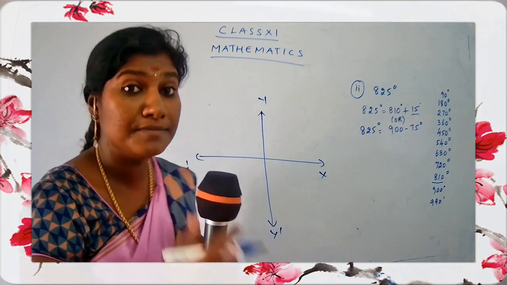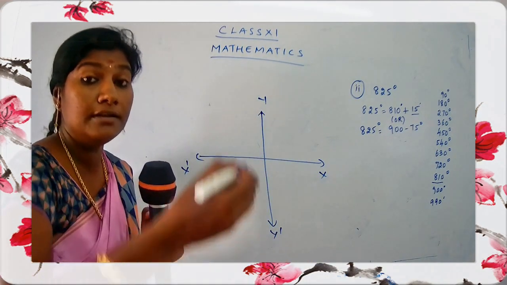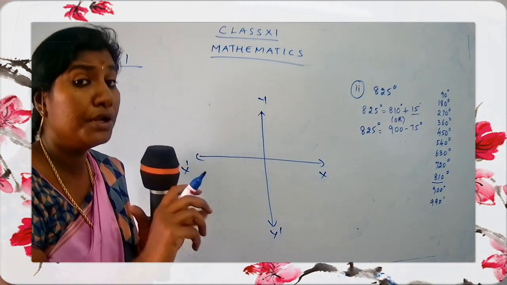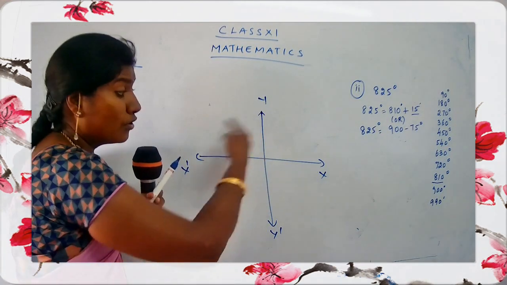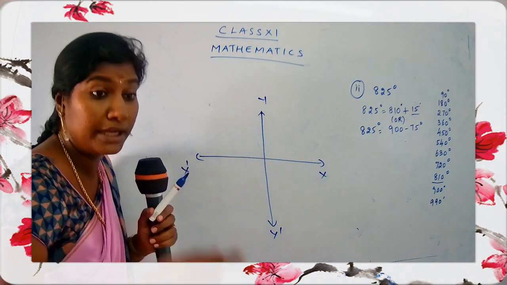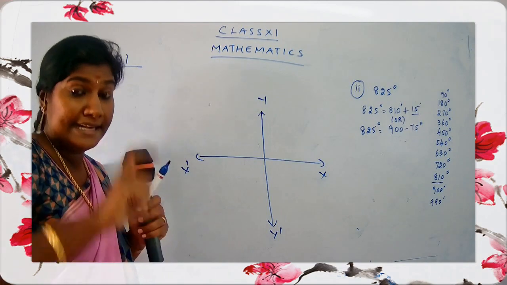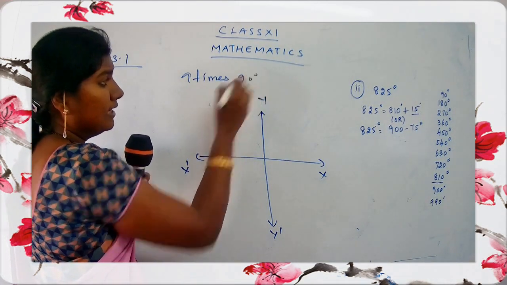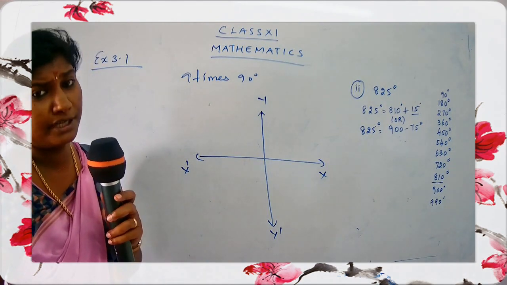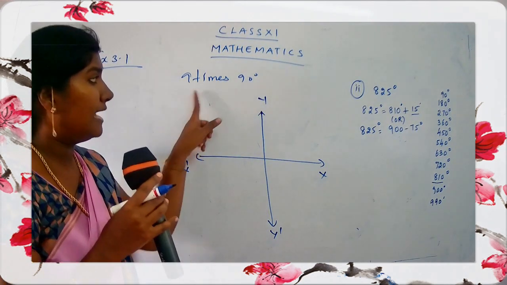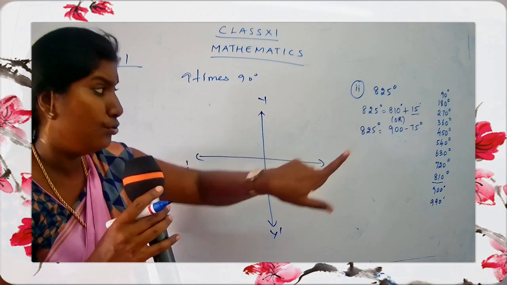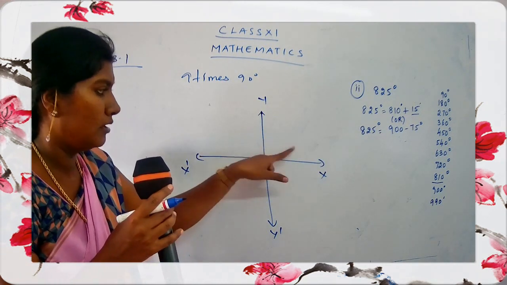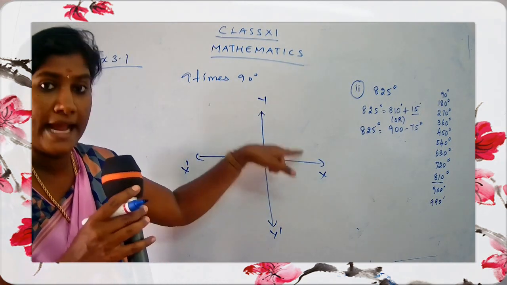So how many times are you going to rotate? You are going to rotate 9 times, but not fully 9 times. You are going to rotate 9 times 90 degrees. Getting my point, children? So 9 times 90 is 810, so you have to rotate 9 times: 1, 2, 3, 4, and so on.